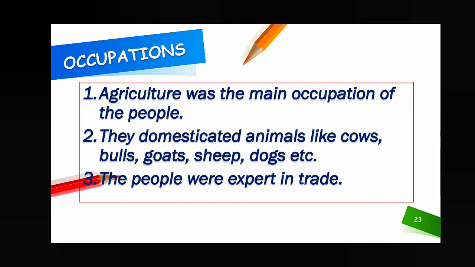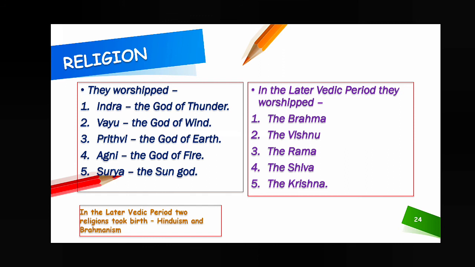Next, religion. Religion means, let us see what type of god or to whom they worshipped. They worshipped Indra, the god of thunder, Vayu, the god of wind, Prithvi, the god of earth, Agni, the god of fire, and Surya, the sun god. And in the later Vedic period, they worshipped Brahma, Vishnu, Rama, Shiva, Krishna. So that is the difference: in the early Vedic period Indra, Vayu, Prithvi, Agni, Surya were worshipped, and in the later Vedic period Brahma, Vishnu, Rama, Shiva and Krishna were worshipped.